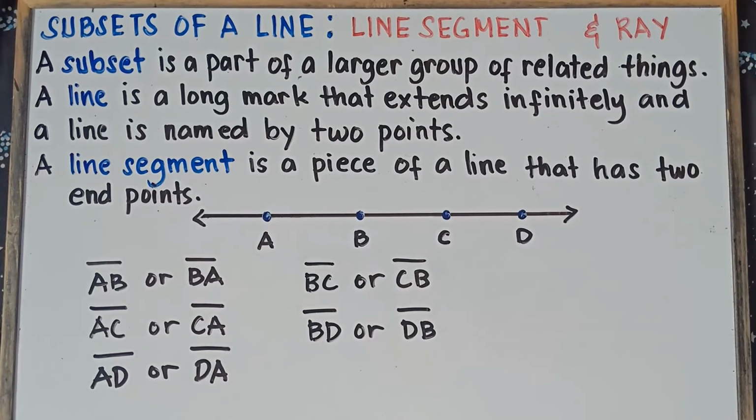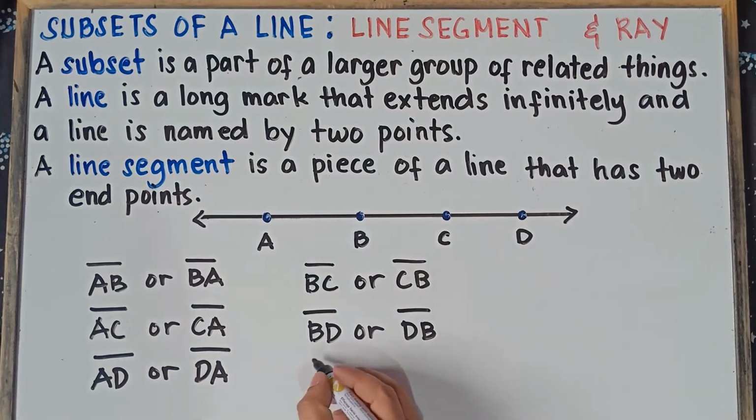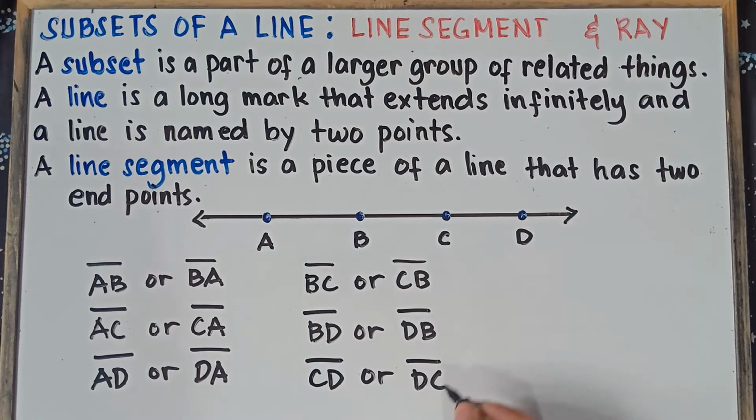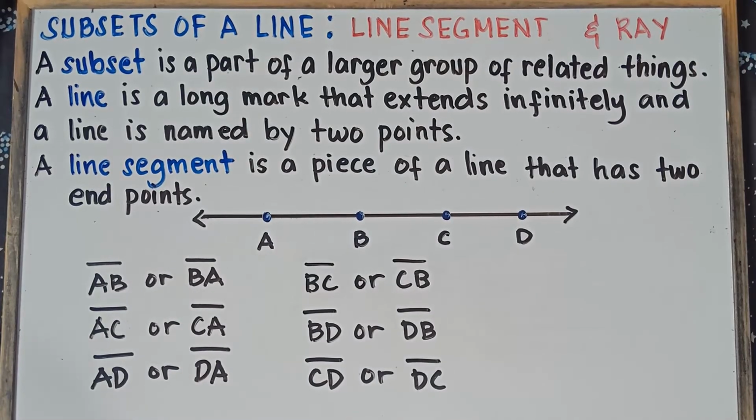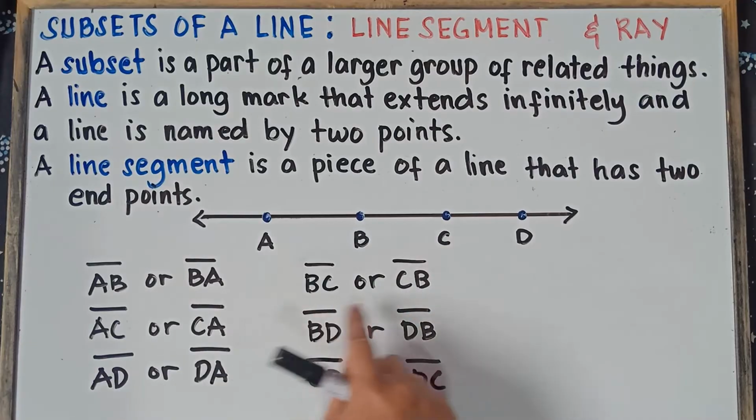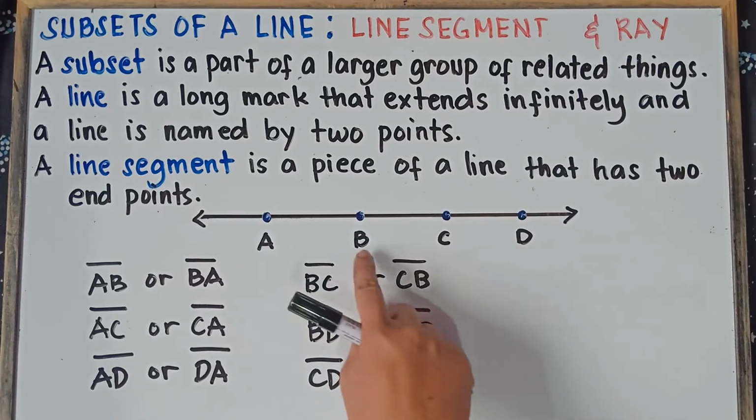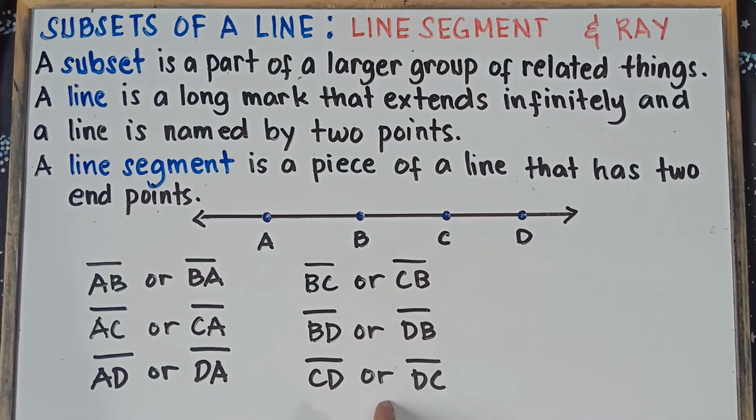Alright, so what else, class? We have line segment CD. Line segment CD, or we can read this one line segment DC. Any other line segments you can check, class, with regards to this one? We have BC, yep, we're done with BC. BD, yep, we're done with BD. CD, yep, we're done with CD.